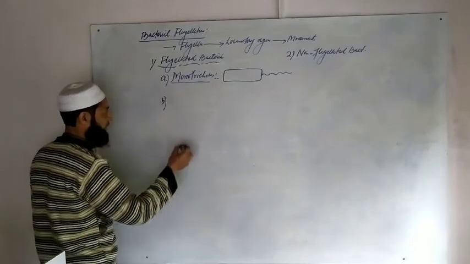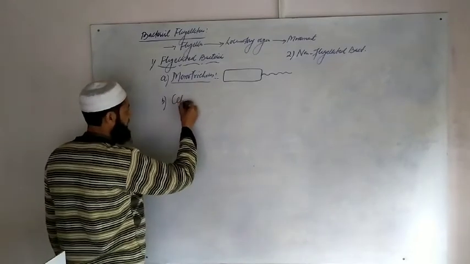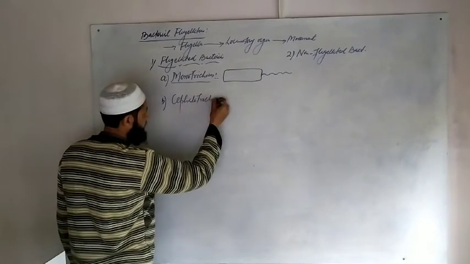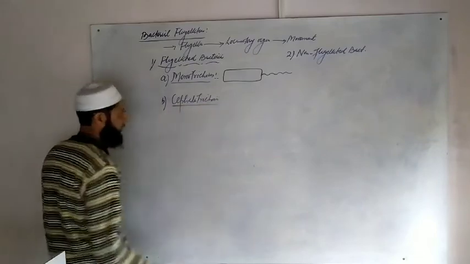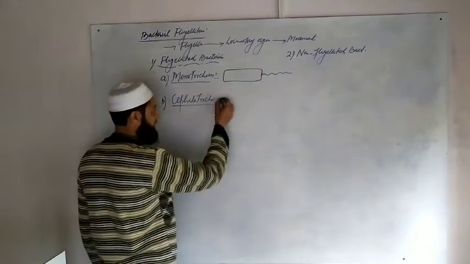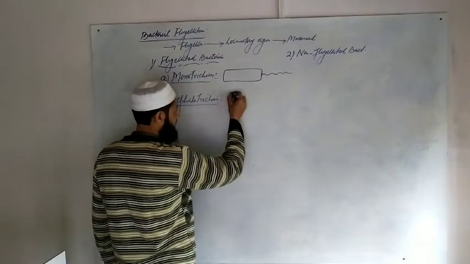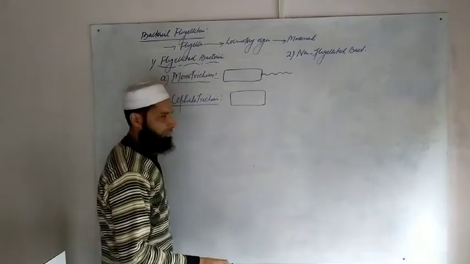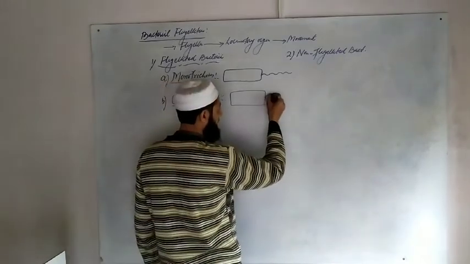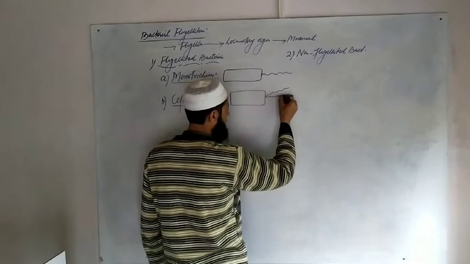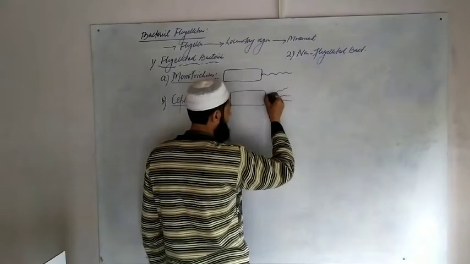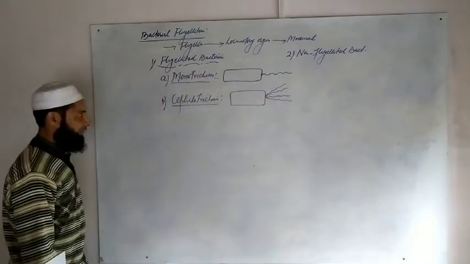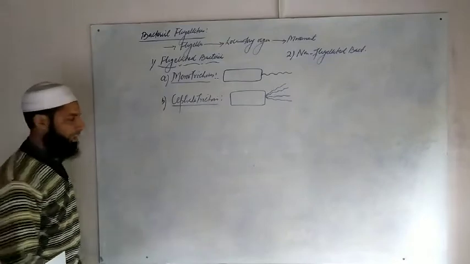Second, cephalotrichous. In this type of flagellation, it is a bacterial cell wherein not one but a group of flagella, or a tuft of flagella, is present on one side of the body. This type of flagellation is called cephalotrichous.